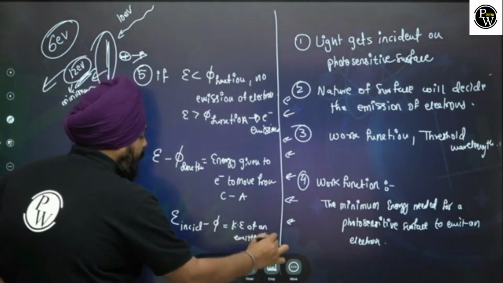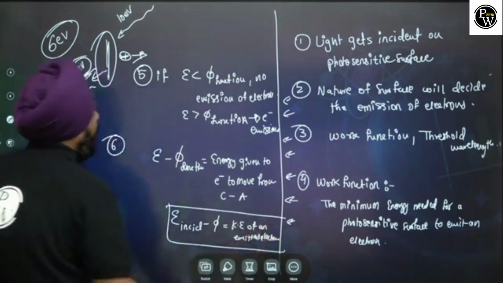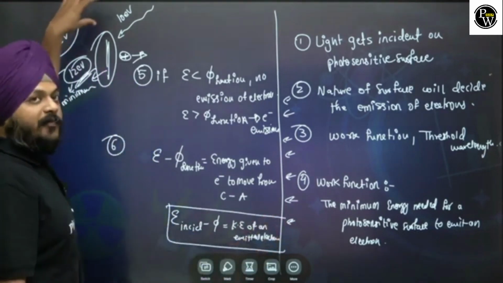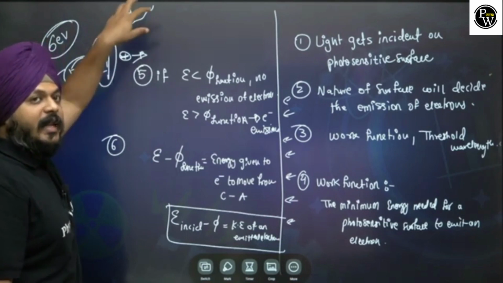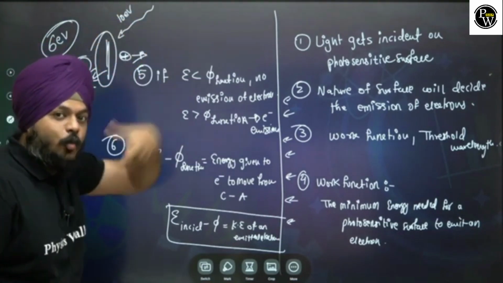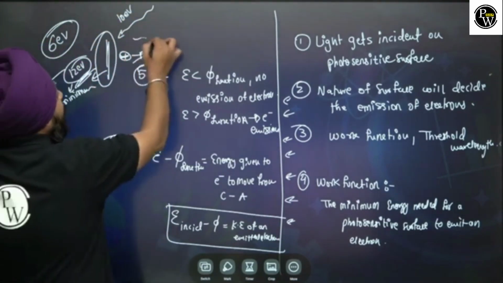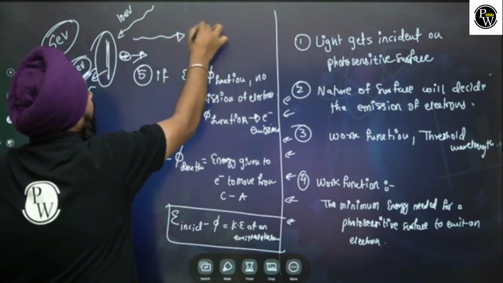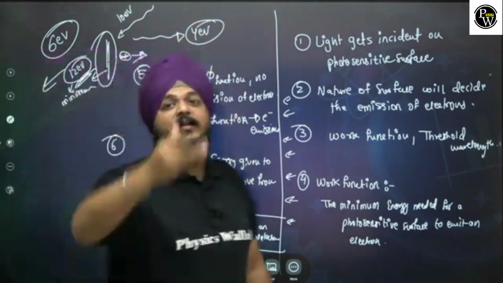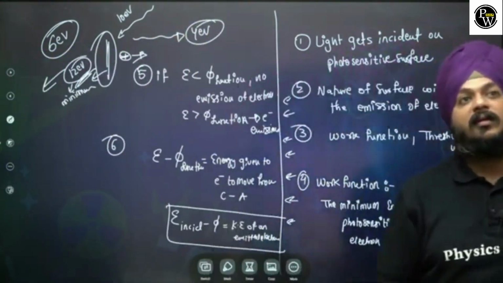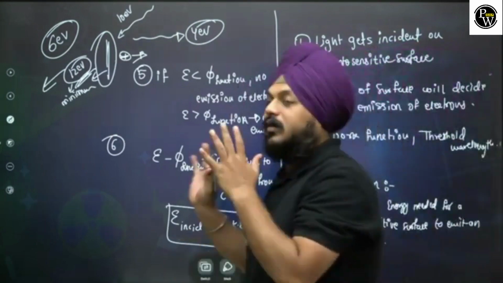It is for sure, it is a very simple thing. Work function is 6 electron volt. We are giving 10 electron volt. Of the 10 electron volt given, the work function consumed 6 electron volt. The remaining energy goes to the emitted electron, which will have a kinetic energy of 4 electron volt. That's it, a very simple calculation.